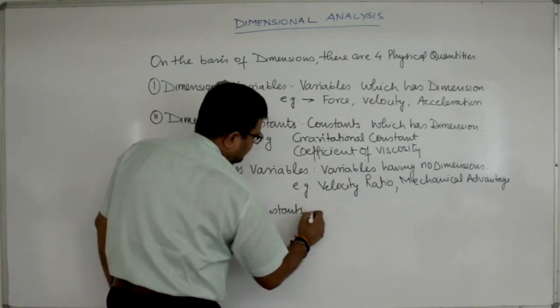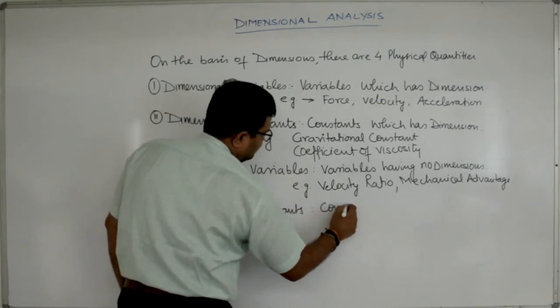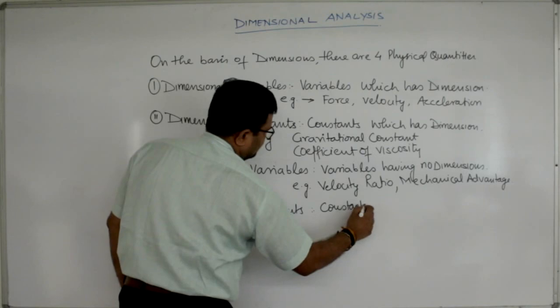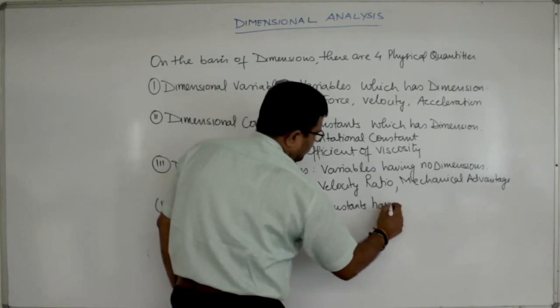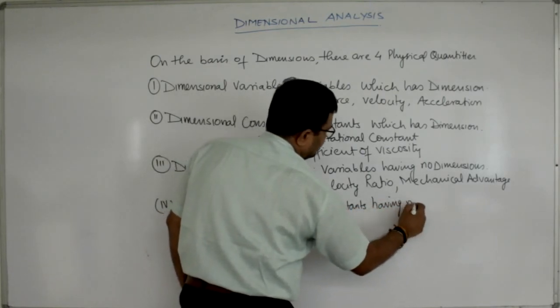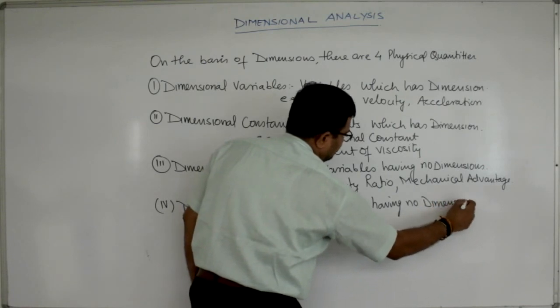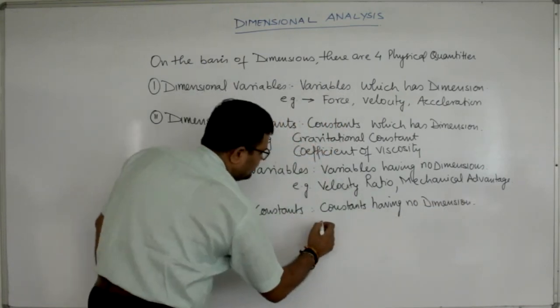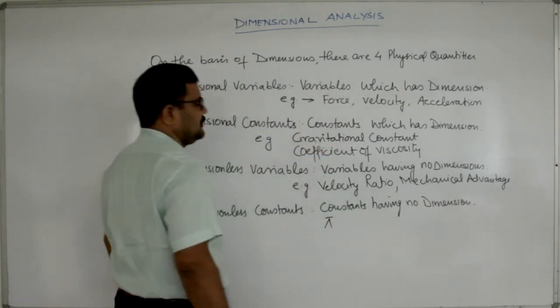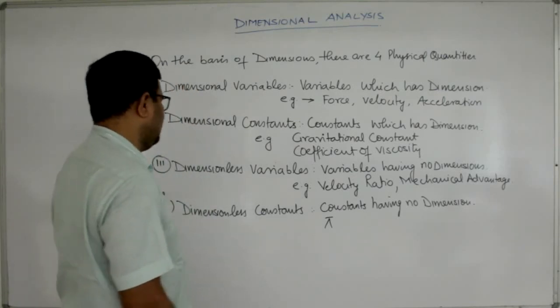Dimensionless constants are the constants having no dimension. For example, pi is a constant which has no dimension.